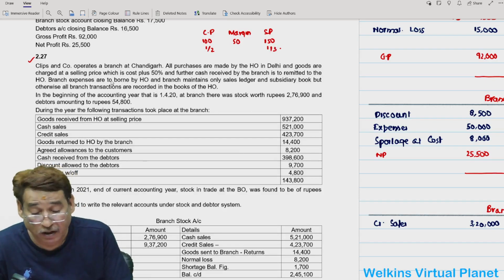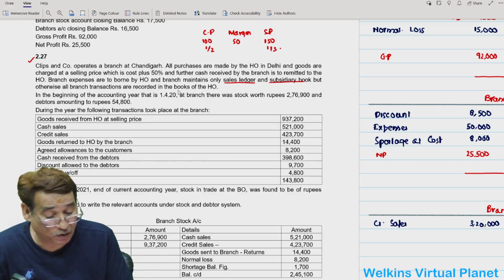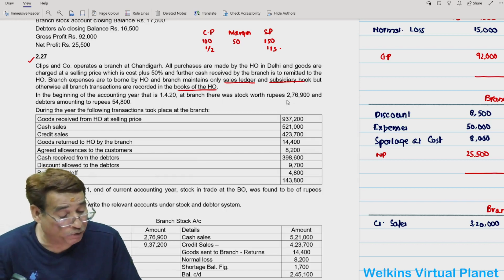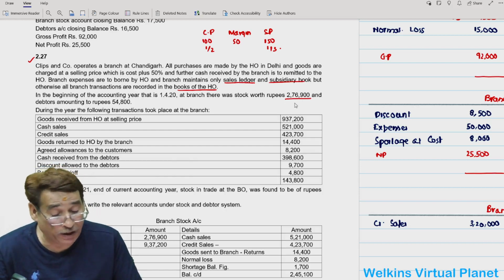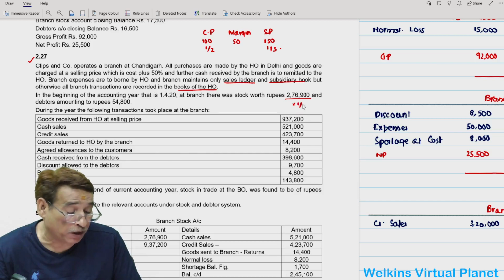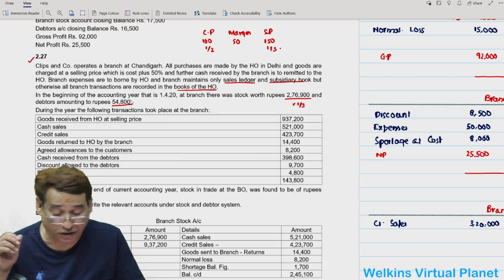First thing first. And then the question states that branch expenses are to be borne by head office. Branch maintains only sales ledger and subsidiary books, but otherwise all branch transactions are recorded in the books of the head office. In the beginning of the accounting year, 1/4/2020, at branch there was stock worth rupees 2,76,900. So you will take the loading of this item at 1 by 3. This is at invoice price. Opening debtors are 54,800. You can write it easily.